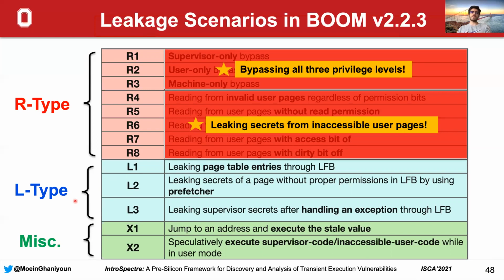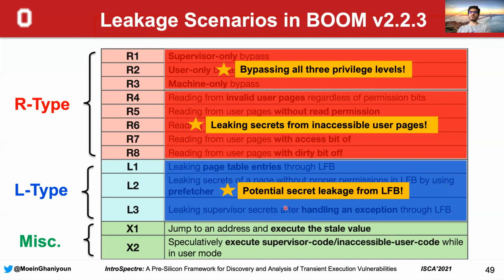The next class is L-type leakage, where in the first instance, we leak page table entries through LFP, and we leak secrets of a page without proper permission in LFP by using the effects of the prefetcher. This means that the prefetcher does not make any permissions check when accessing the memory region. And for L3, we leak supervisor secrets after handling an exception through LFP. So all these 3 can be categorized as potential secret leakage from LFP, as the secrets couldn't make their way into the register file.